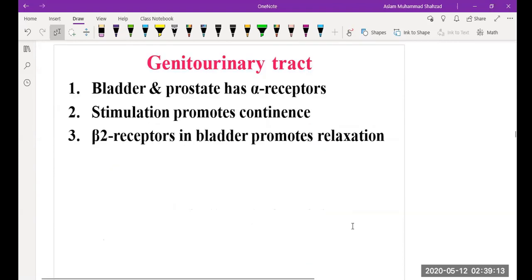Then the bladder and prostate have alpha receptors, and stimulation promotes continence, and beta 2 receptors promote relaxation. What is meant by continence? It is defined as the process of holding the urine. So the stimulation of alpha receptors on the bladder and prostate is responsible for continence, because again alpha receptor causes constriction, so that constriction is responsible for continence.